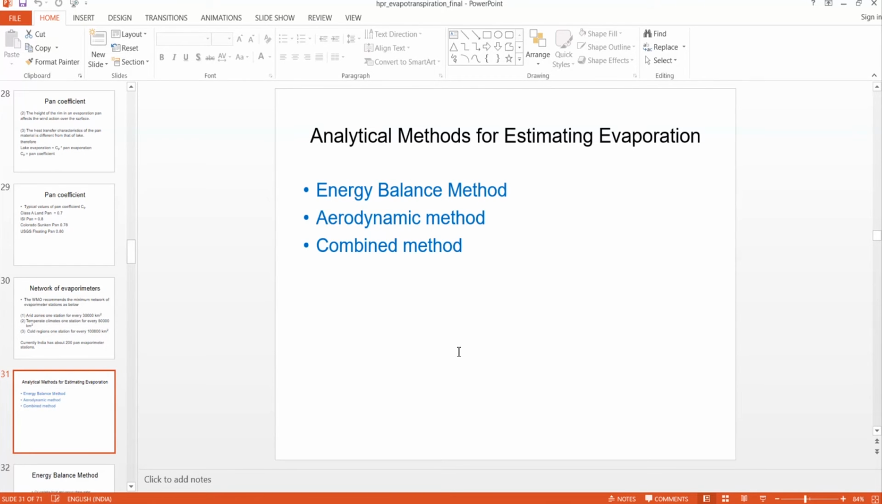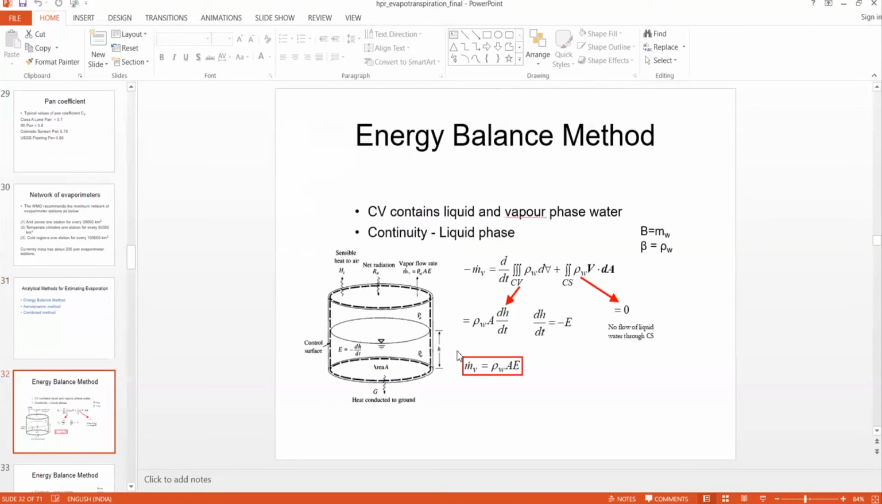Among these analytical methods, the most popular are the energy balance method, aerodynamic method, and combined method. I'm going to discuss these three methods. First, the energy balance method. You can see this schematic, which represents a water body. It takes radiation. This is a net radiation.